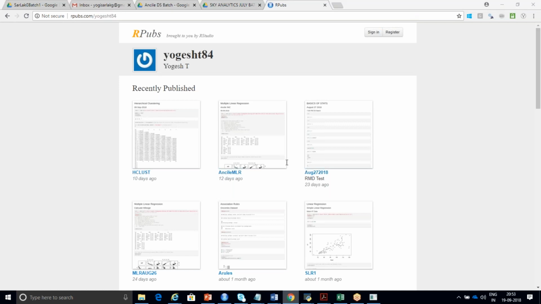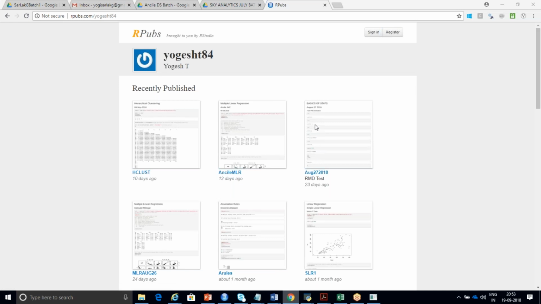Do we need to register in rpubs or something like that? You don't have to register. Even if you're not registered, it should work. I have clicked the link. Just try it out. Yeah, now I'm getting it through the link.